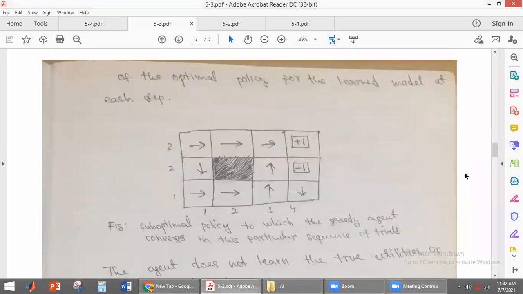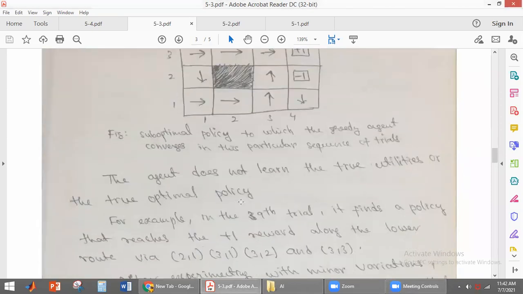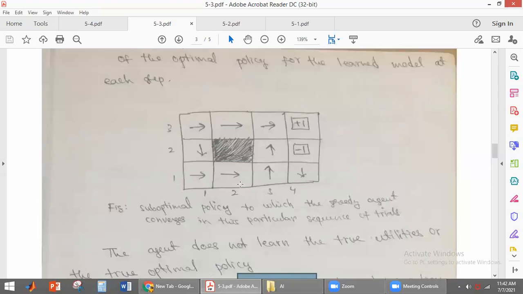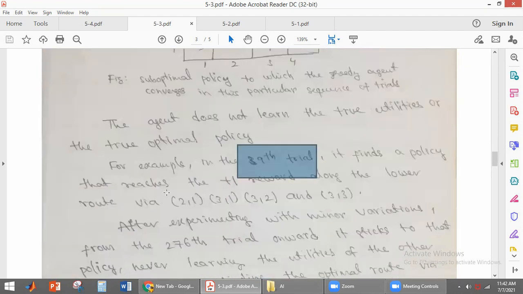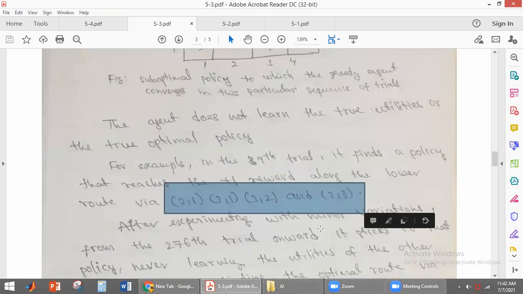Okay, so here in the 39th trial, it is getting one policy. In the 39th trial, it is reaching one of the terminal states by using this direction. That is 1,1, then 2,1, 3,1, 3,2, and then 3,3. Then it is reaching 4,3. Okay, so like this it is taking this direction to reach the state +1.